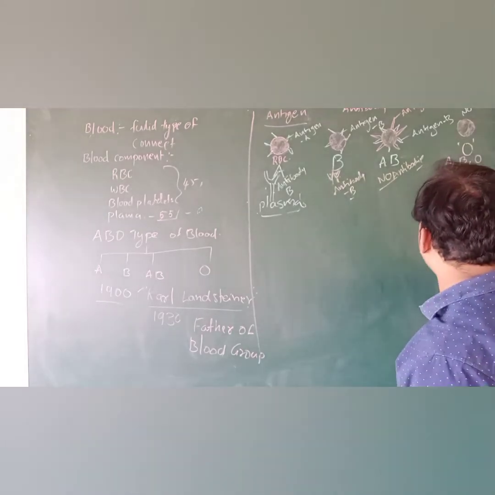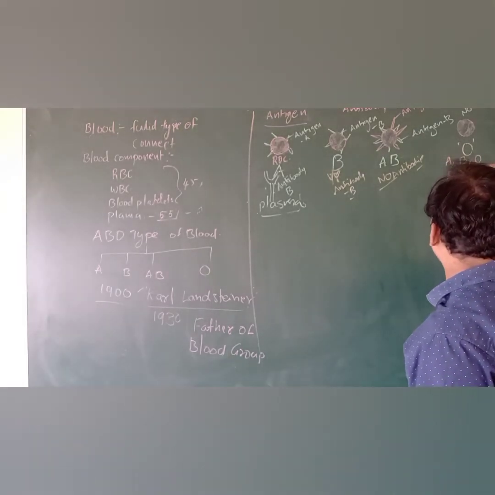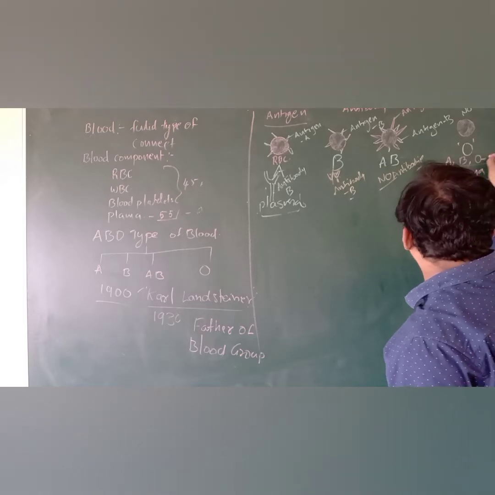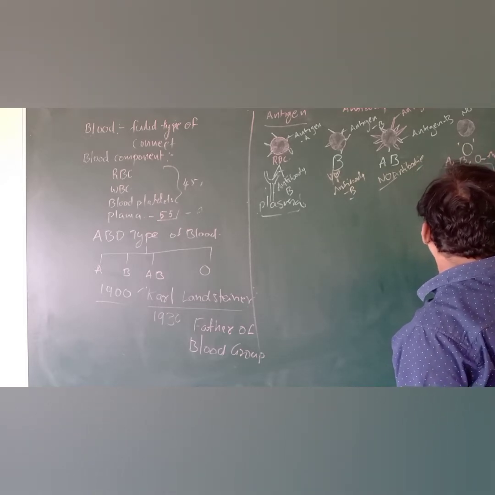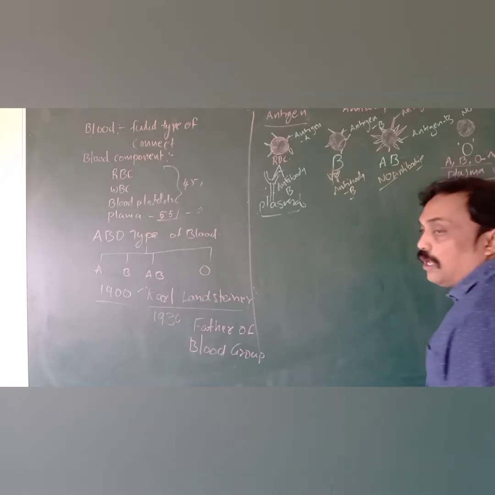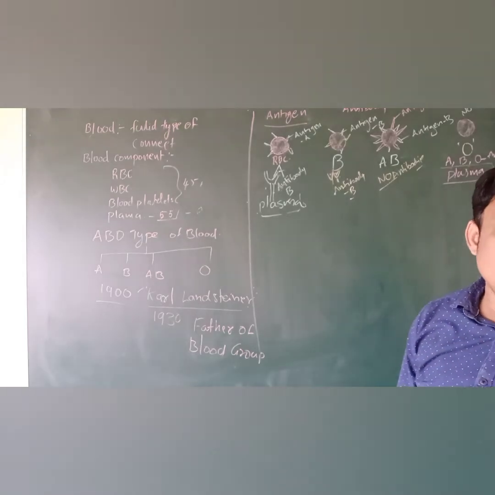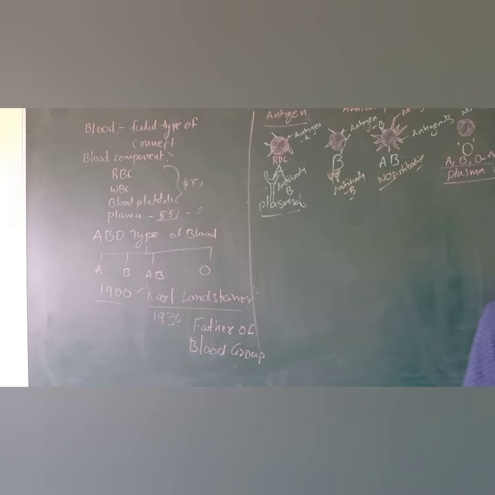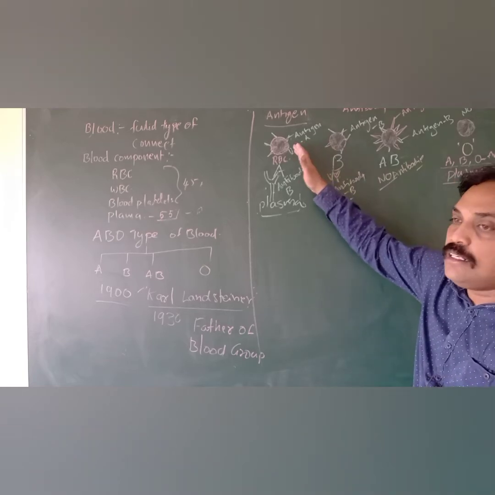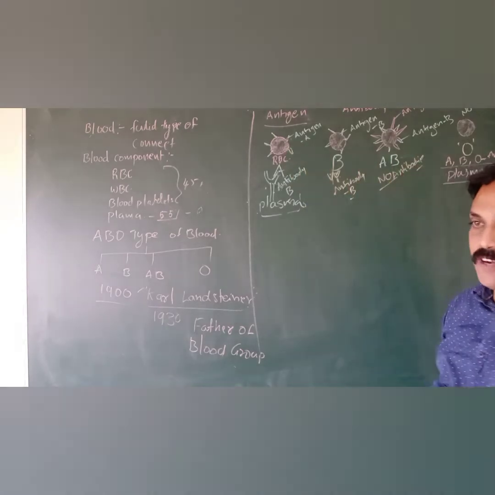That means in people with O group blood, A, B, and O type of antibodies are produced automatically in their plasma. So based on the antigen, the blood groups are classified.